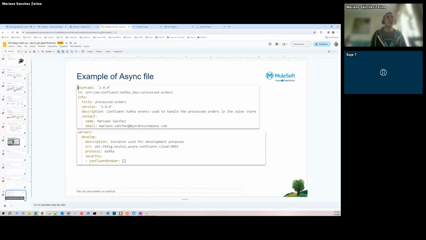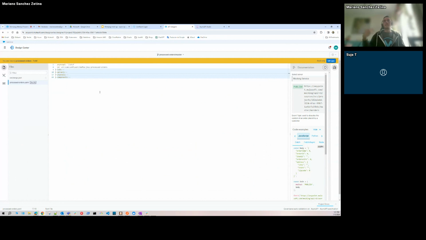So I will go to the async spec now because I will explain how we are describing those two topics that are in Kafka using the AsyncAPI specification. We have my unique identifier here in a URL format, where I'm describing that it is Kafka stored in Confluent, the name of my cluster, and then the application, process orders, okay?